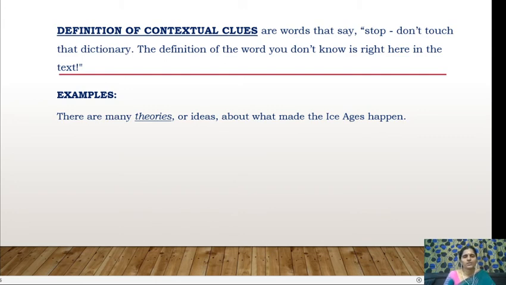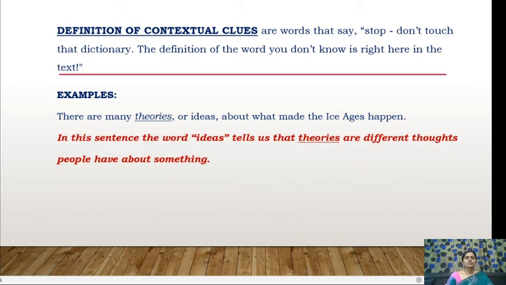There are many theories or ideas about what made the ice ages happen. So here, if you don't know the meaning of the word theories, a very similar word is given next to it, that is ideas. Like in this sentence, the word ideas tells us that theories are different thoughts people have about something. So there's no need to go to a dictionary again to search for the meaning of that particular word.